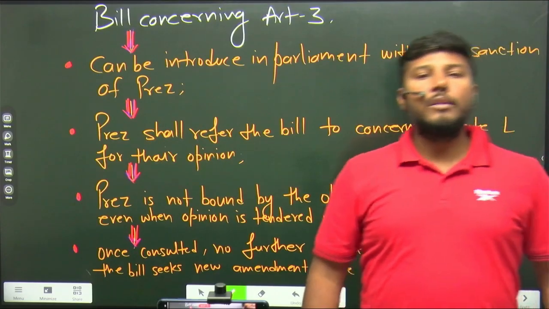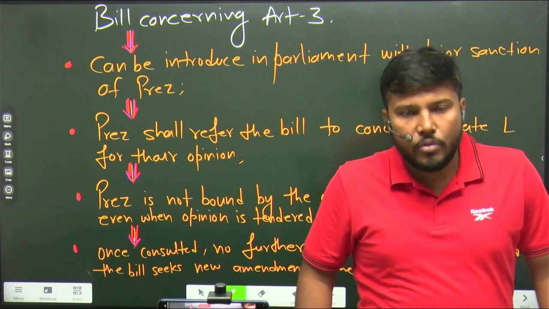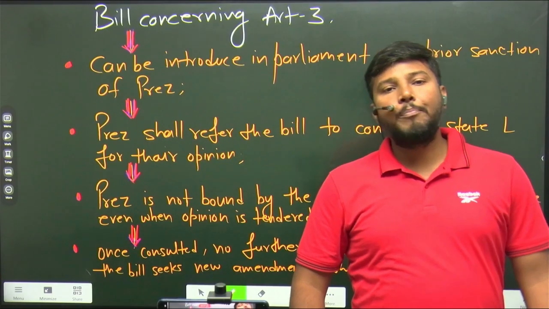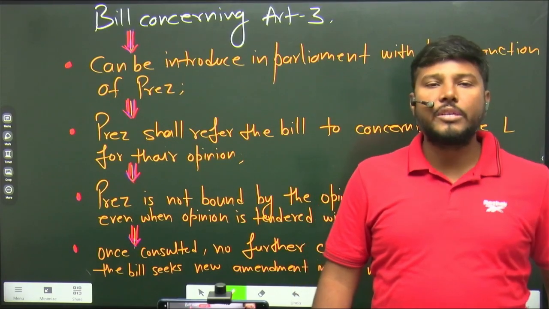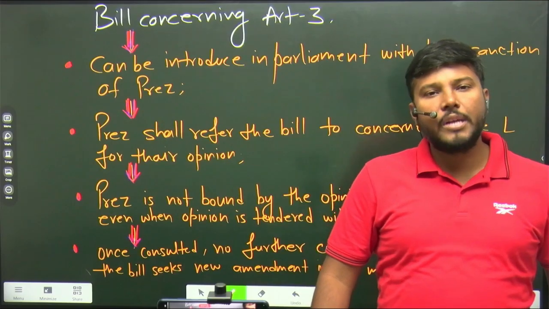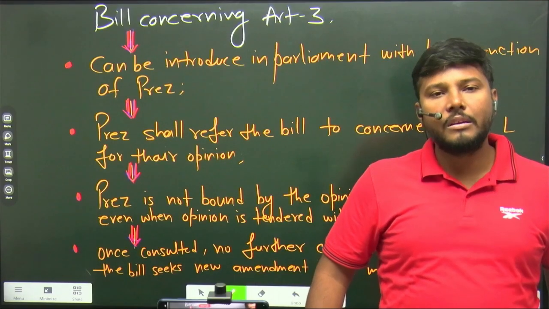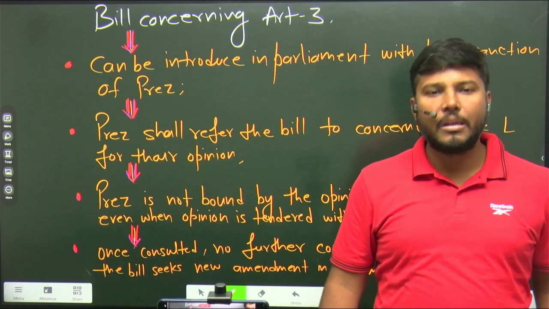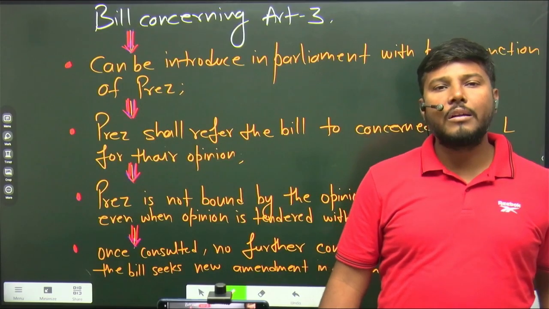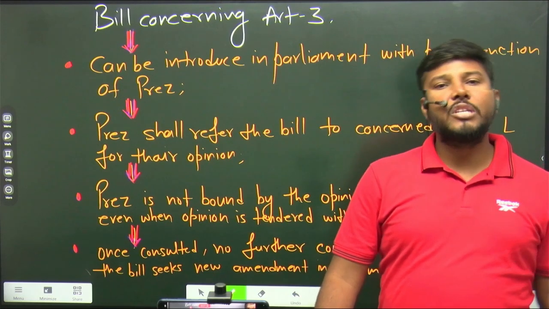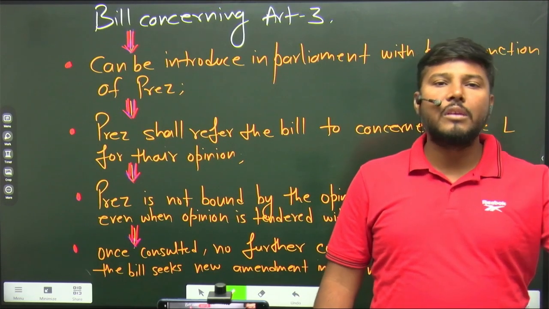So if you are introducing a bill by virtue of Article 3 in the Parliament, then prior sanction of the President is required. Without the prior permission of the President, the bill concerning Article 3 cannot be introduced in any house of the Parliament, right? Be clear about this. So what is Article 3? Article 3 is increment, decrement, name change, boundary change, right? These things.